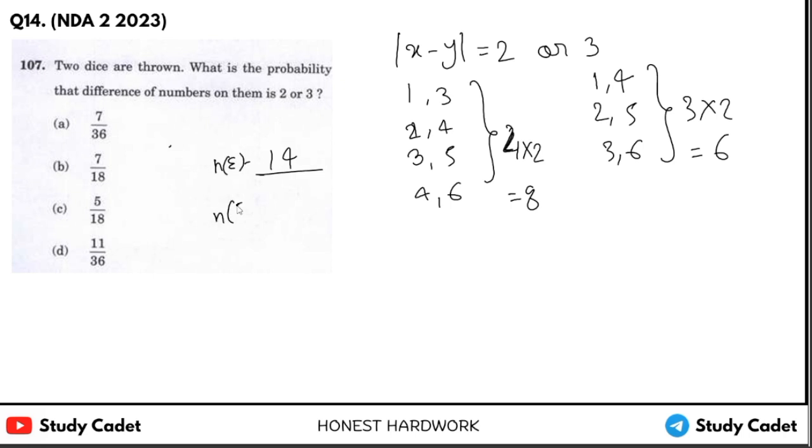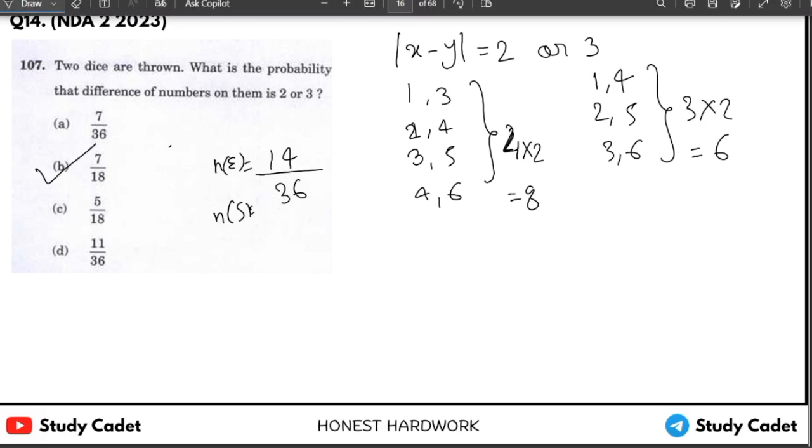And in the sample space, 2 dice are thrown, so 6 square means 36. So the probability of the difference is 14 upon 36, that is 7/18. This should be the answer.